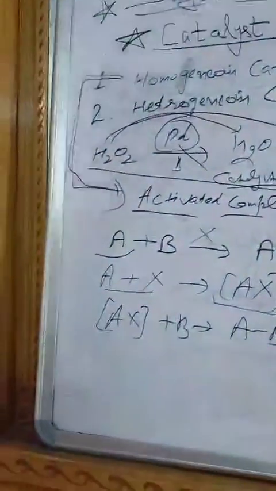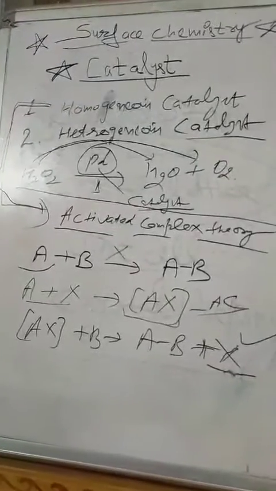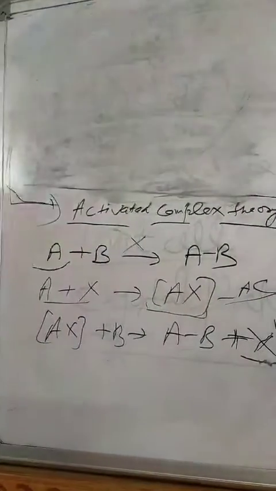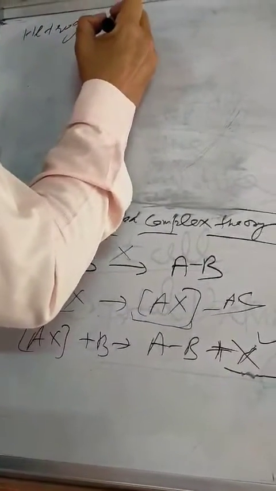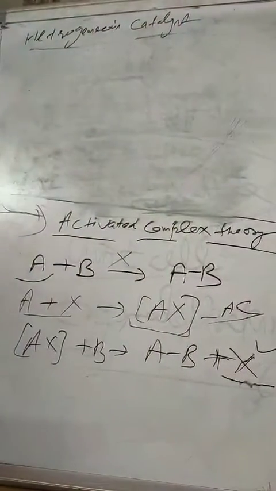Let us talk about heterogeneous catalyst now. How do heterogeneous catalysts work?